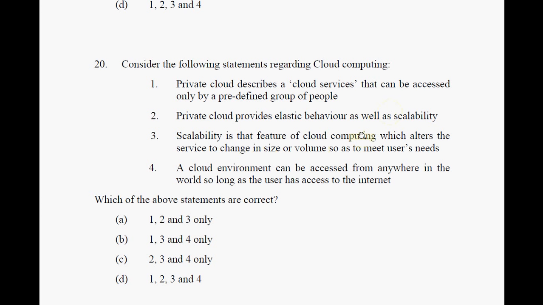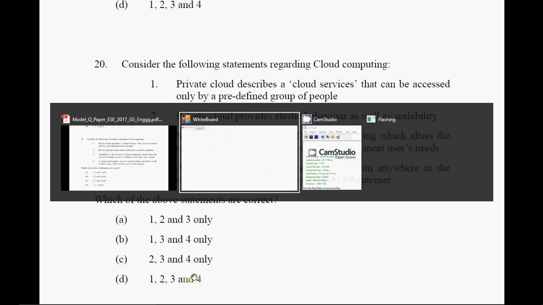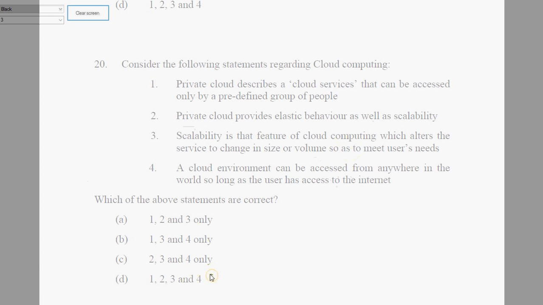If you have 10 lines of program, still fine. 1,000 lines of program is still fine. Accordingly, the cloud gives you more processors. It is internet based, so you can get any amount. And the cloud environment can be accessed from anywhere. Since it has something to do with the internet, this is also correct. So it is choice D, where 1, 2, 3, 4 are all correct.